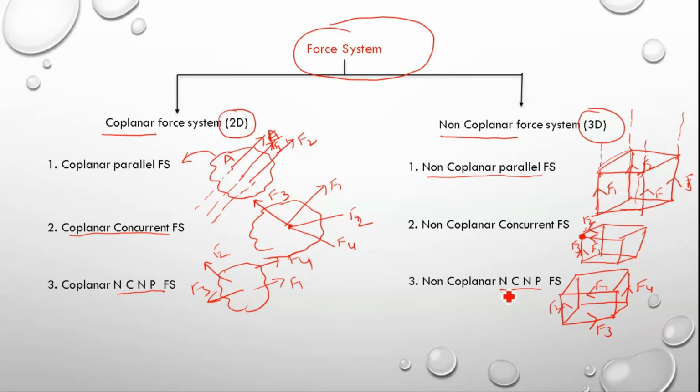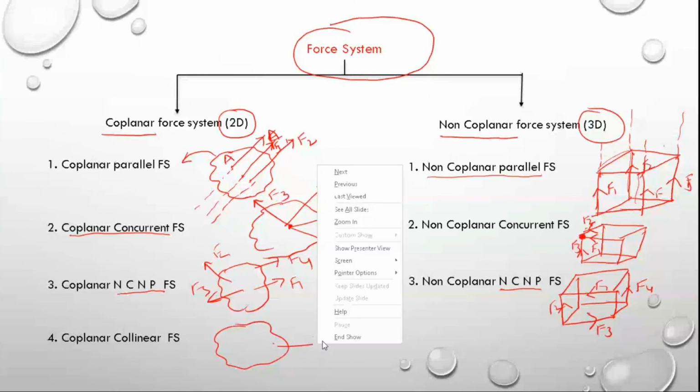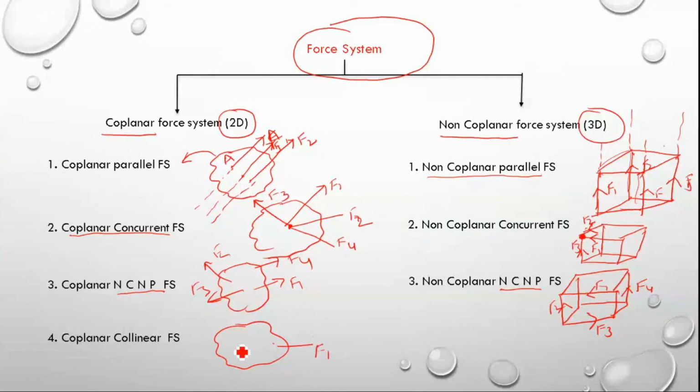Now the fourth one in the coplanar force system: if you take a body, a force here, F1, here maybe F2, here maybe F3.